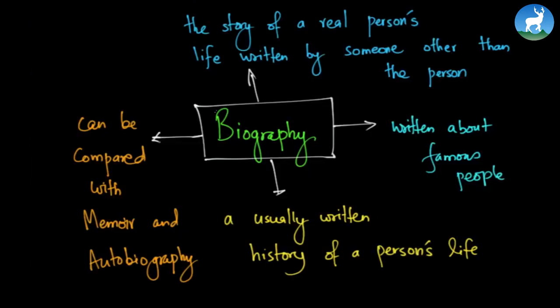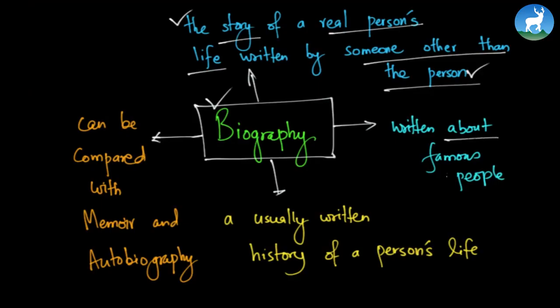Let us start by learning what biography really is. Biography is the story of a real person's life, written by someone other than the person. What that means is it is written about someone, but it is written by someone else. So it is written about a real, famous person, but not by the same person. It is written about famous people like maybe Abraham Lincoln, Mahatma Gandhi, Ernest Hemingway.